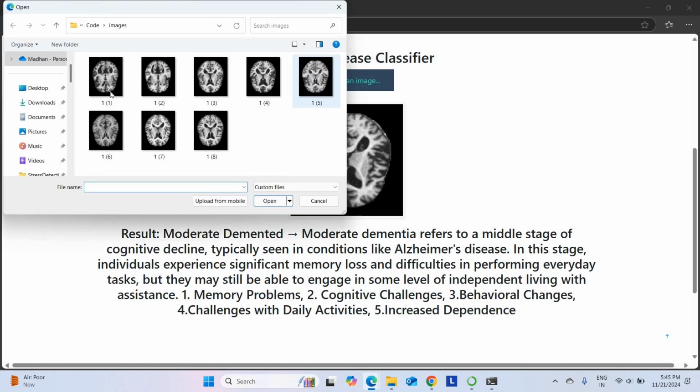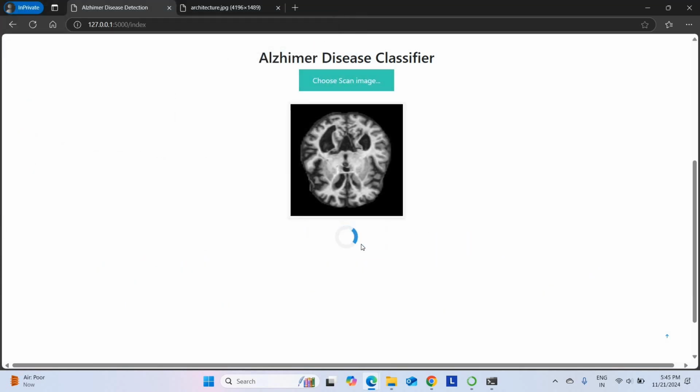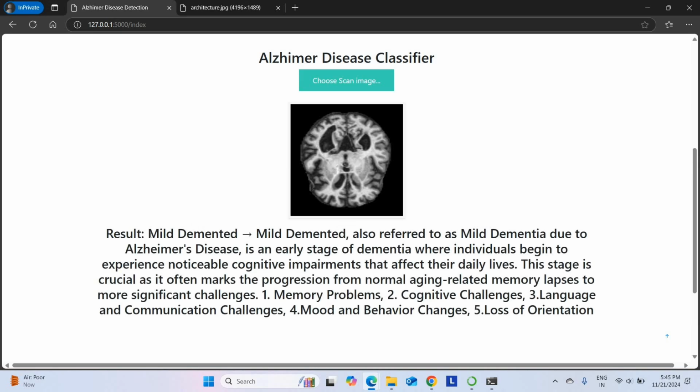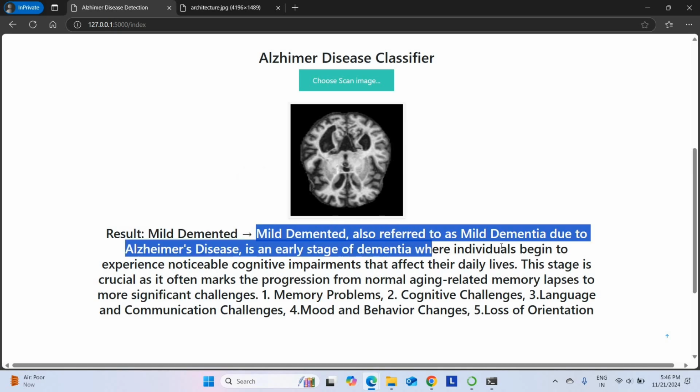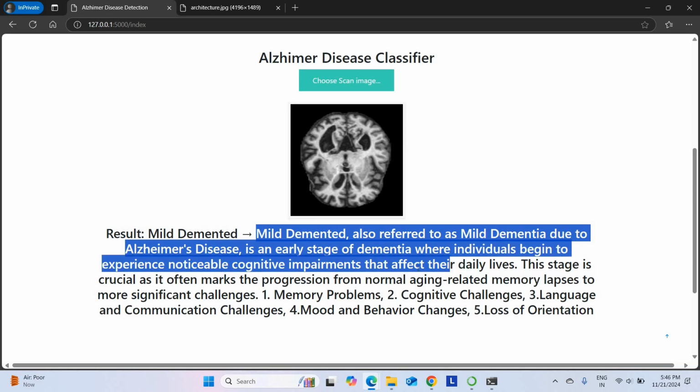Let me choose a different image for different results. So I am uploading this image now. Let me check the results. Now the result is mild demented. So the image you uploaded is mild demented, which also refers to mild dementia due to Alzheimer disease. It's an early stage of dementia where individuals begin to experience noticeable symptoms that affect their daily lives.